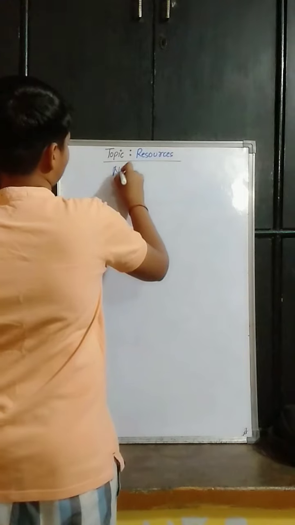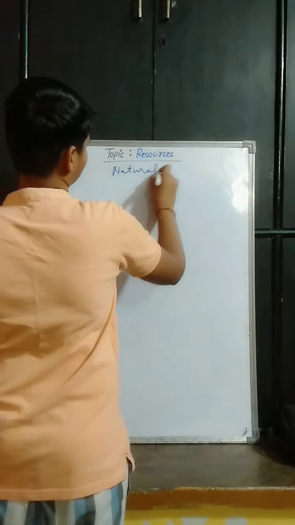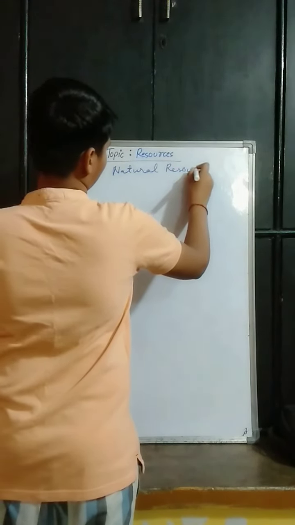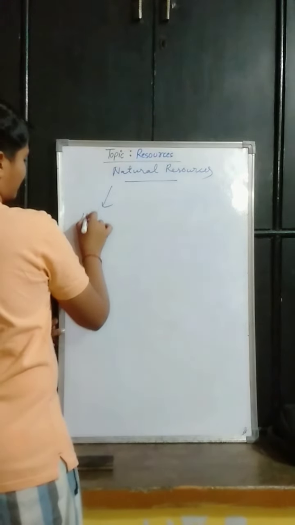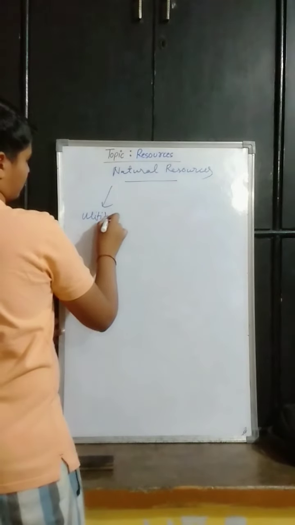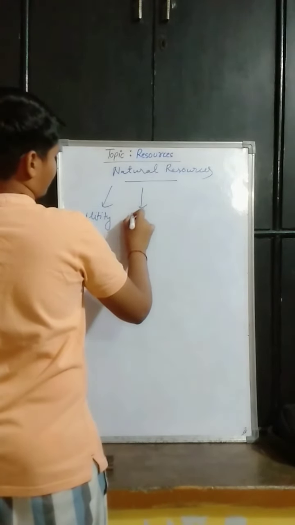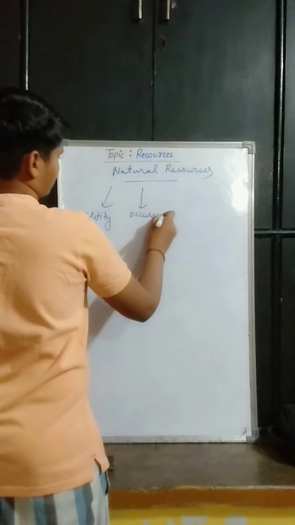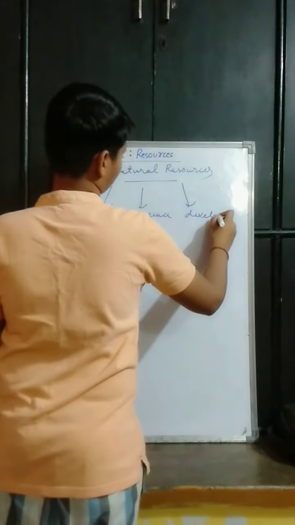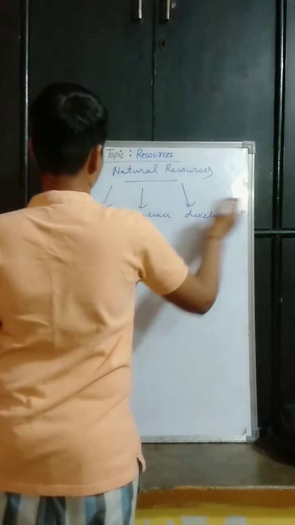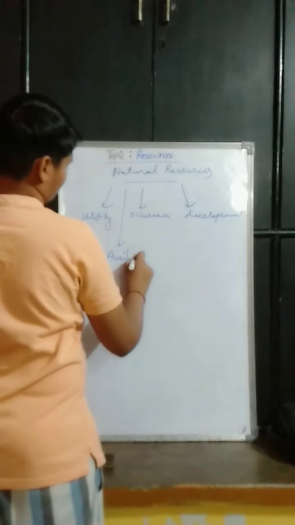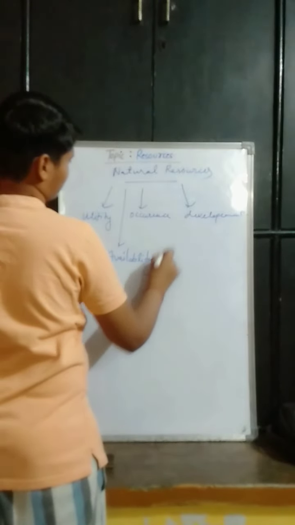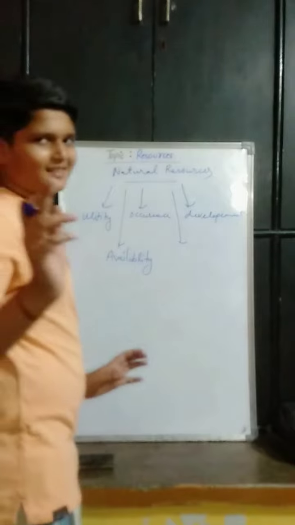Natural resources are classified on the basis of utility, occurrence, development, availability, and origin.